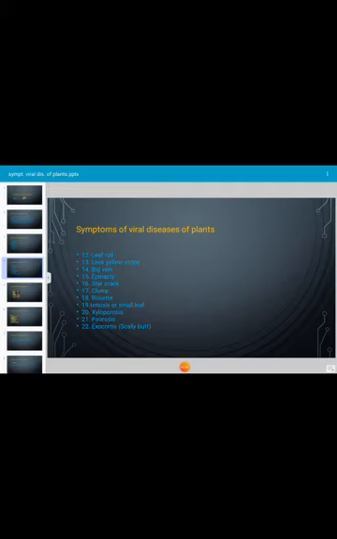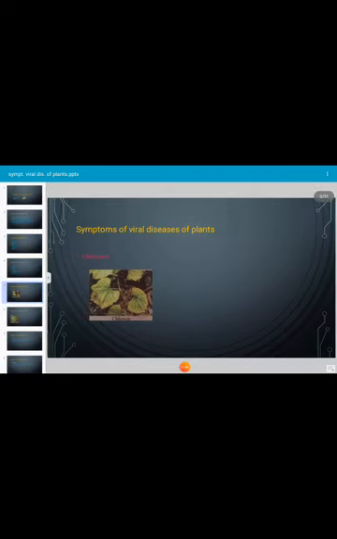All these are the different types of symptoms occurring in different types of plants which are caused by viral pathogens. Let us see each of the symptoms caused by viral pathogens in plants.